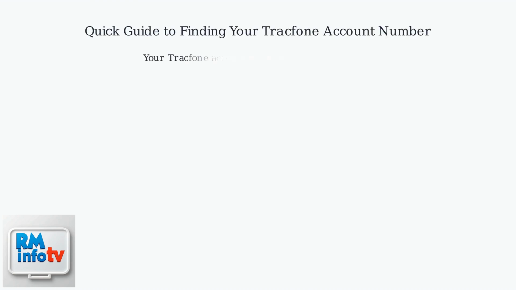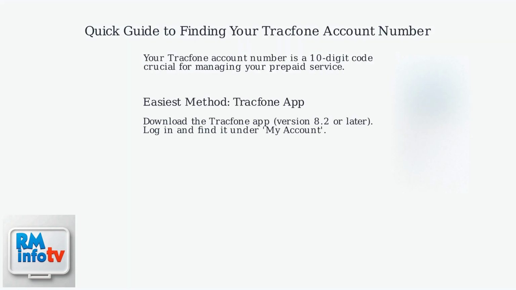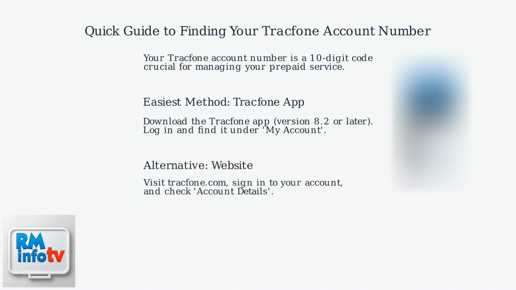Your Tracfone account number is a 10-digit code crucial for managing your prepaid service. Forget the paper clutter. The easiest way to find it is through the Tracfone app version 8.2 or later. Simply log in and it's displayed under My Account. Alternatively, head to tracfone.com, sign into your account, and find it in your account details.